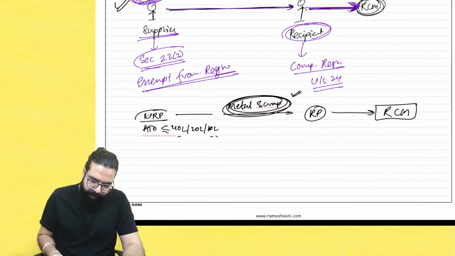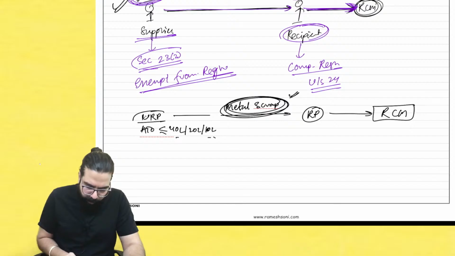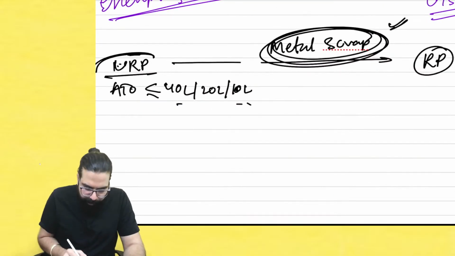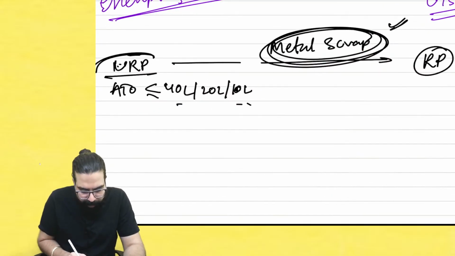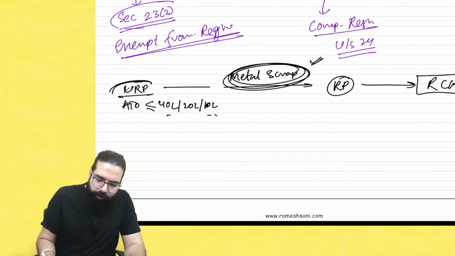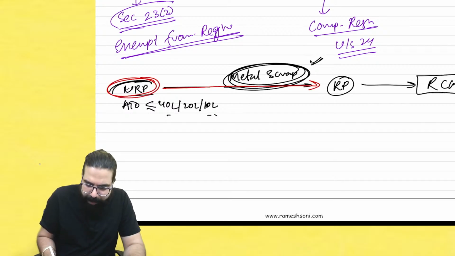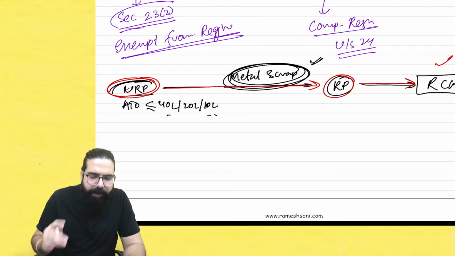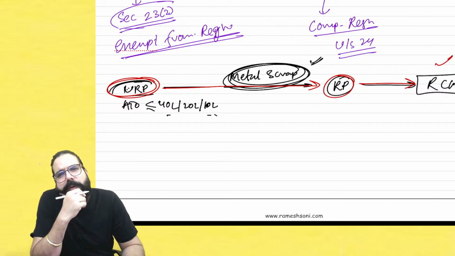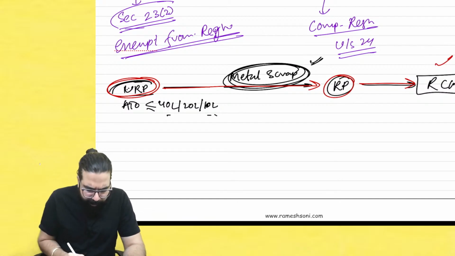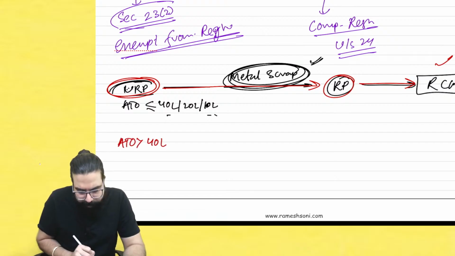Now listen, what they are telling over here. Tell me one thing. I am a supplier of metal scrap. If I am unregistered and I supply metal scrap, you are a registered person and you have to pay GST under RCM. Yes, sir, this point is clear. But sir, tell me one thing: if my aggregate turnover crosses 40 lakh, then what will happen?